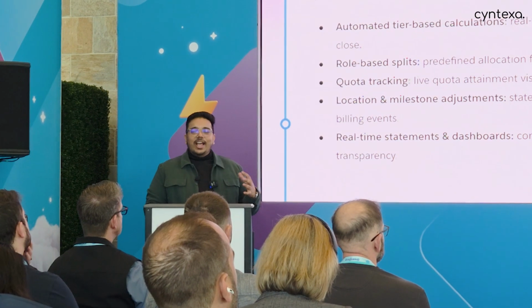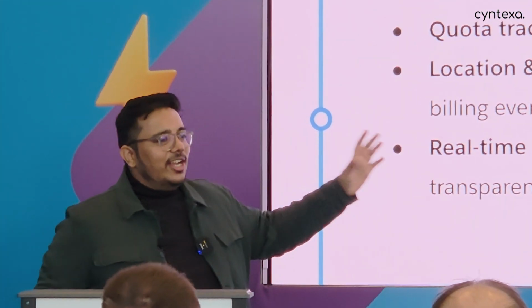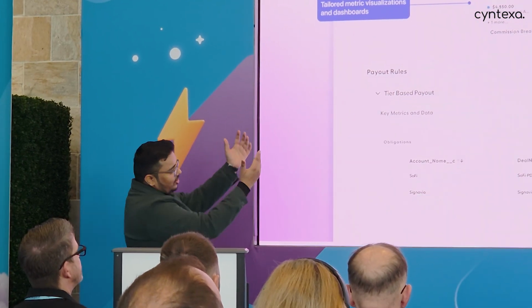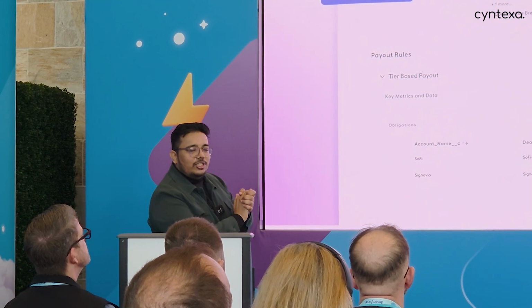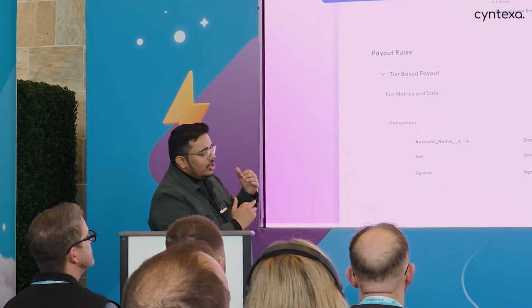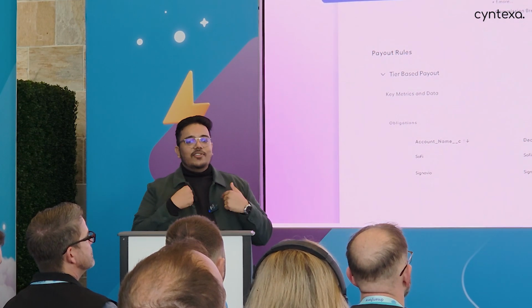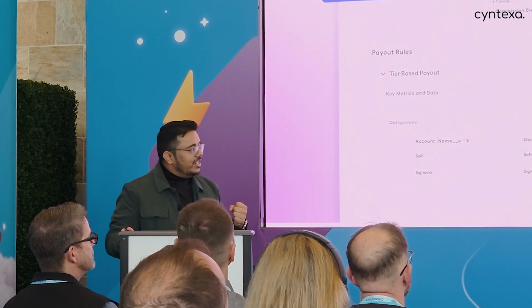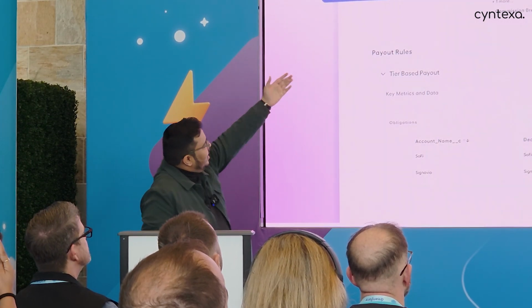Now, since I don't have a demo, I have tried to capture how that transparency looked. So this is the sample, I would say, that I have taken a screenshot of. On the right-hand side, you are able to see how much incentive I'm going to get. So I'm getting $43,054.10 in incentive.